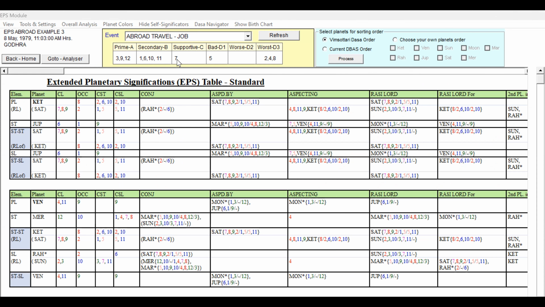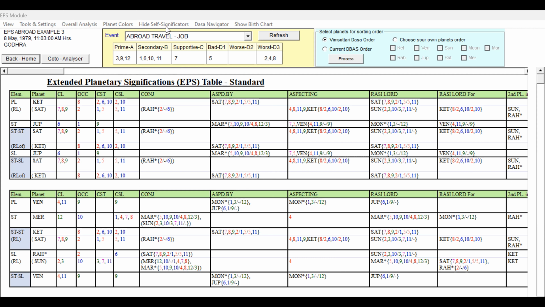The 7th house is now in the C grade. But if you go for business, that 7th house will be in B and the 6th can be under C. Only those things differ. Otherwise, the important point is the event is travel abroad. The purpose of travel, whether job, studies, business or vacation, is all going to be secondary. But the important thing is the 3, 9, 12 houses, which you have to keep in mind.